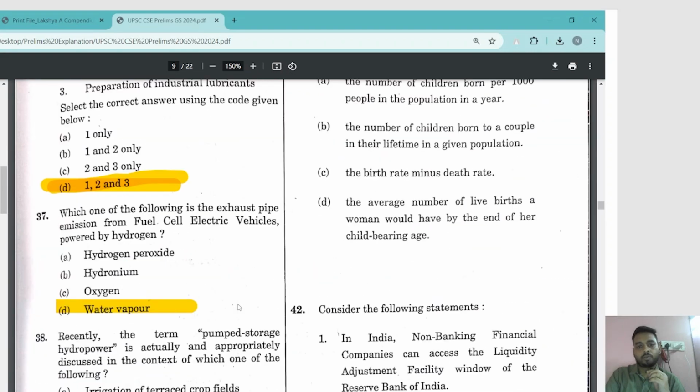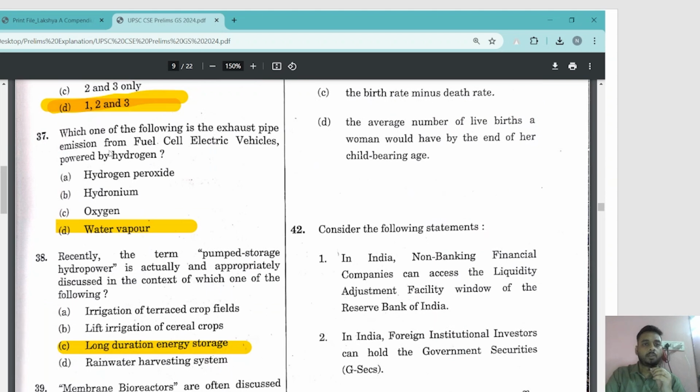See, I found one or two questions, for example question number 37. Which one of the following is the exhaust pipe emission from fuel cell electric vehicles powered by hydrogen? This was always in the news. We are already running a green hydrogen mission. The purpose behind that is that we have to promote a hydrogen economy, right?